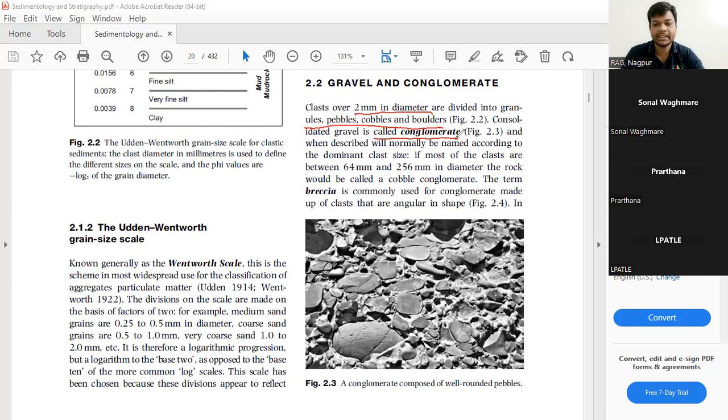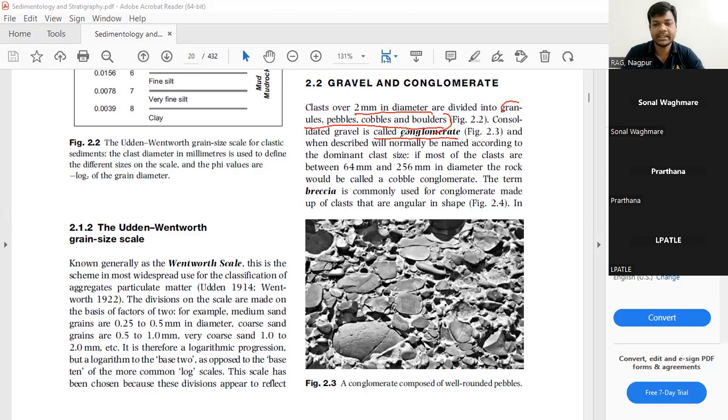They can be of any size falling in these categories: granules, pebbles, cobbles. It should be a large-sized sediment, and it should be consolidated and lithified.